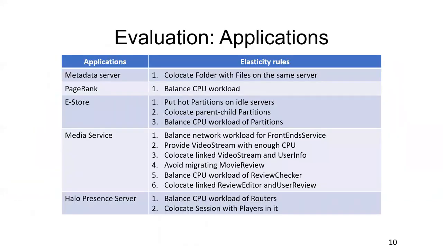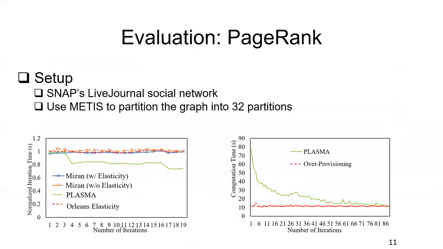We have implemented Plasma programs for more than 10 applications, and we use 5 of them to evaluate Plasma. Here, I would like to show one experiment, PageRank. We have chosen one graph from a popular graph repository, and we use Metis to split this graph into 32 partitions.